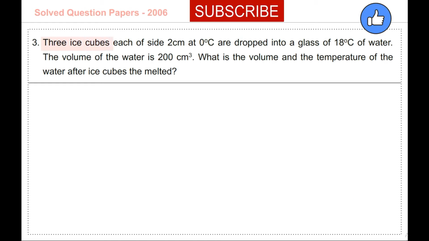Three ice cubes, each of side 2 centimeters at 0 degrees Celsius, are dropped into a glass of 18 degrees Celsius water. The volume of the water is 200 centimeters cubed. What is the volume and the temperature of the water after the ice cubes are melted?